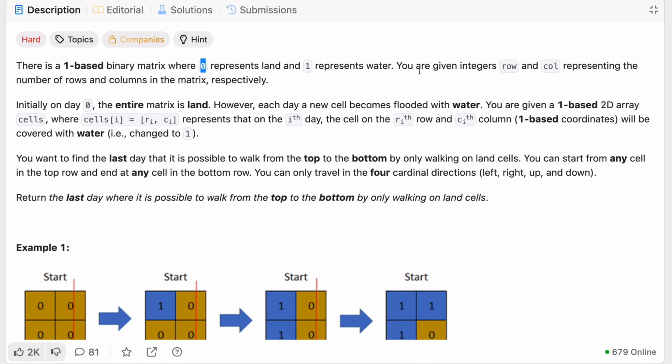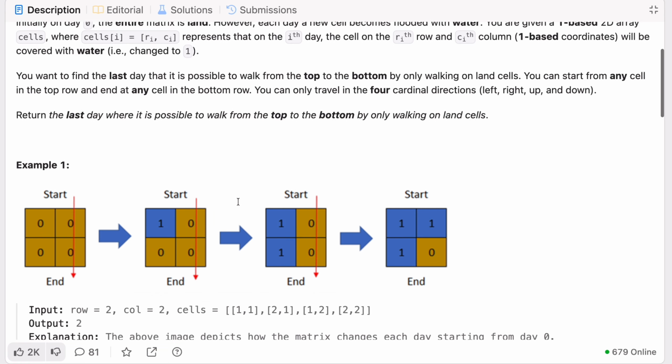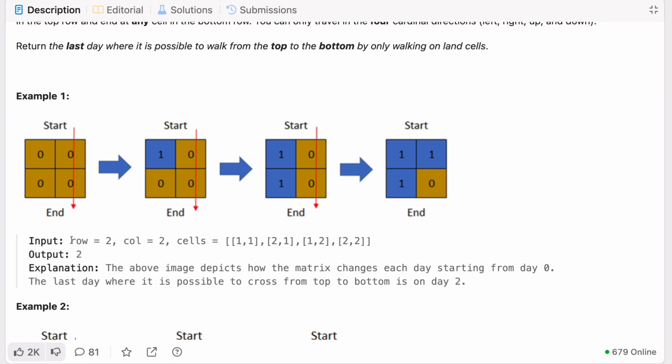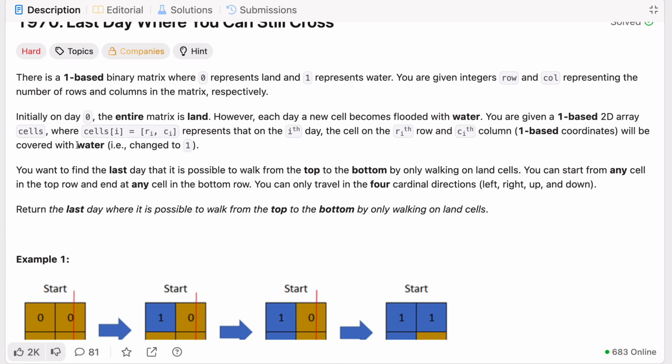Now it is saying you are given integers, rows and column, representing the number of rows and columns in the matrix respectively. So if you see here, we have been given 2 rows and 2 columns, and through these we can see that this is the matrix we have been given.